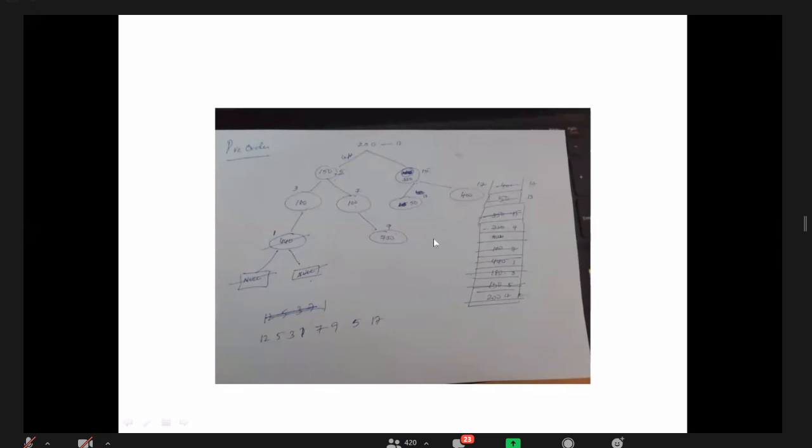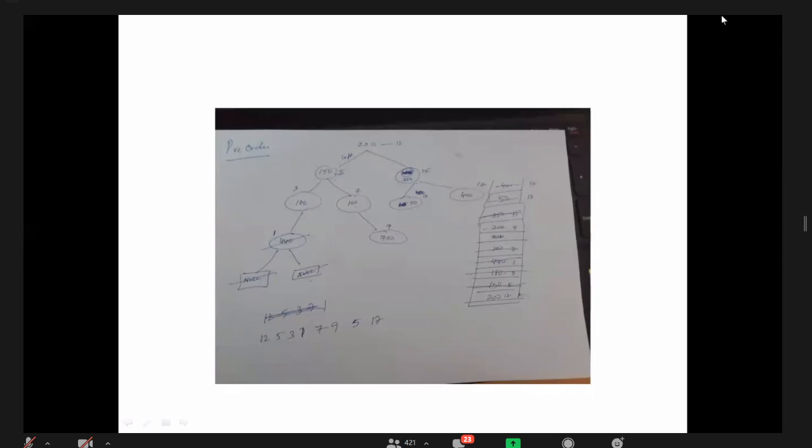Then 150 of right I'll go. Sorry, 150 of right is also done. All these statements are done. Then if all is popped and finally I am at 150, 150 of right is also done. Then after that I will go to 200. 150 is popped and I will go to the 200 part. Then 200 of left is done. Then 200 of right I will go.